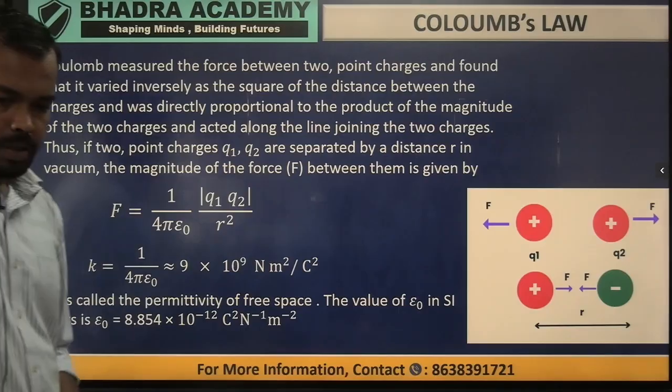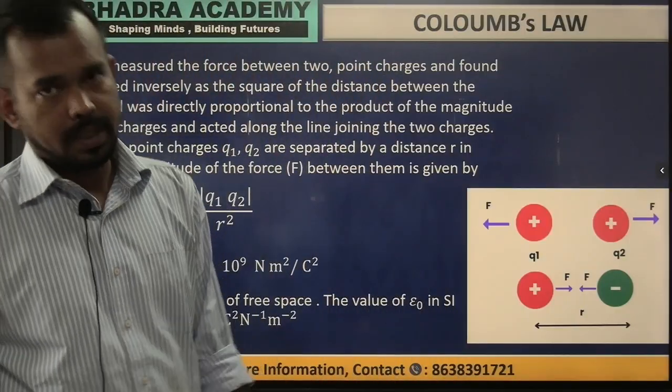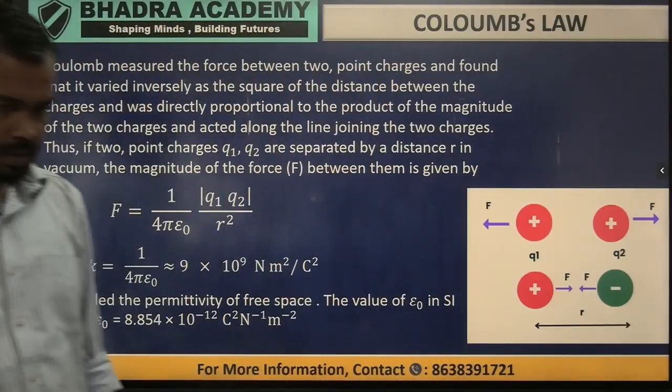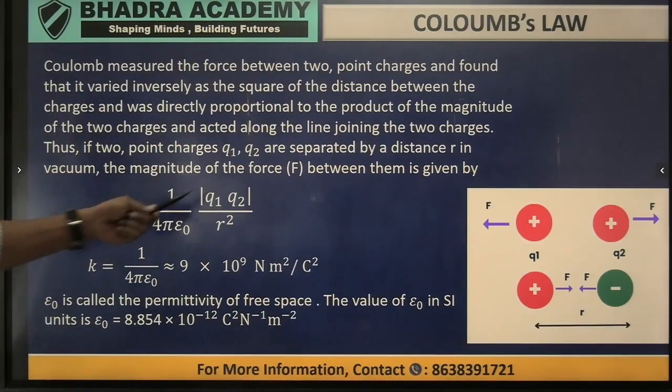Fine. So this is the very first and basic law of electrostatics. Here also we can see the charge is measured in Coulomb.